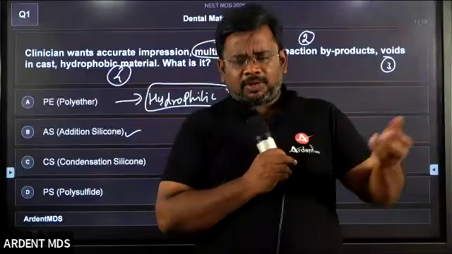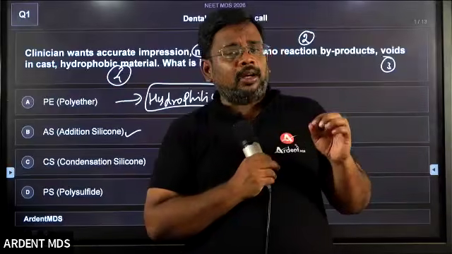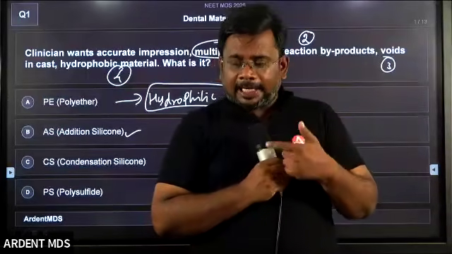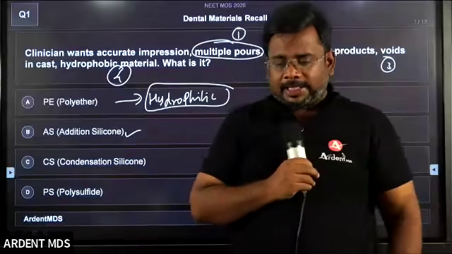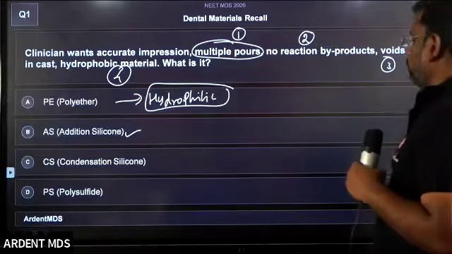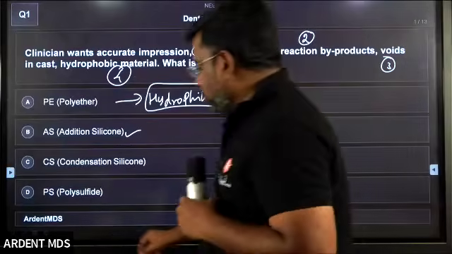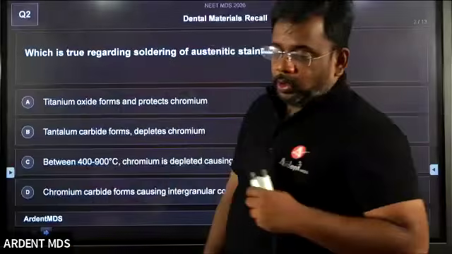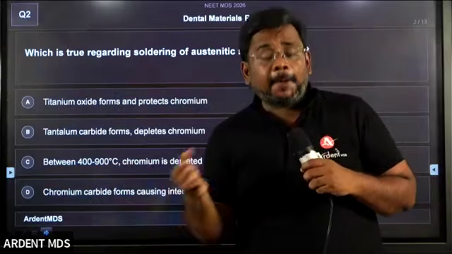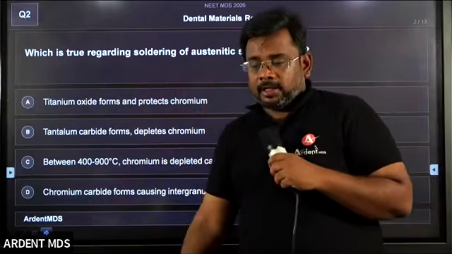Simple question. The only impression material where you have to delay the pouring is addition silicone. Srivashni, very good, excellent. So the answer is addition silicone. Easy question, right? To avoid the hydrogen release, we add a catalyst. What is the catalyst? Platinum. Platinum is the catalyst.